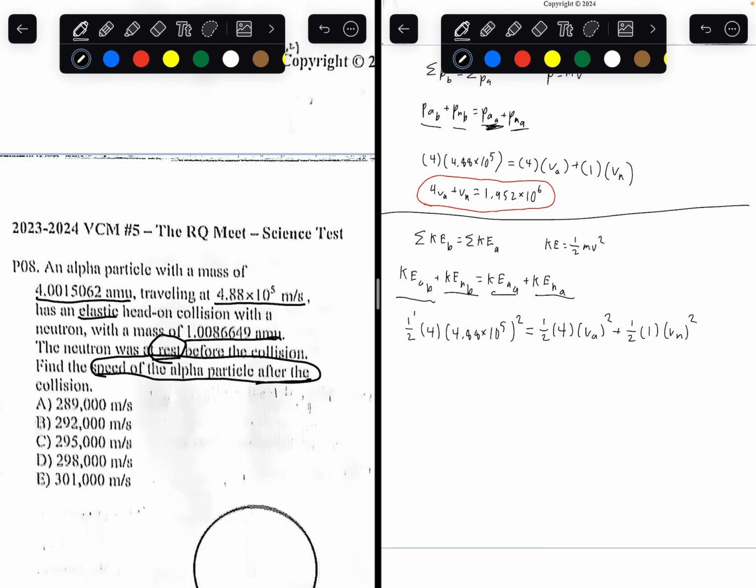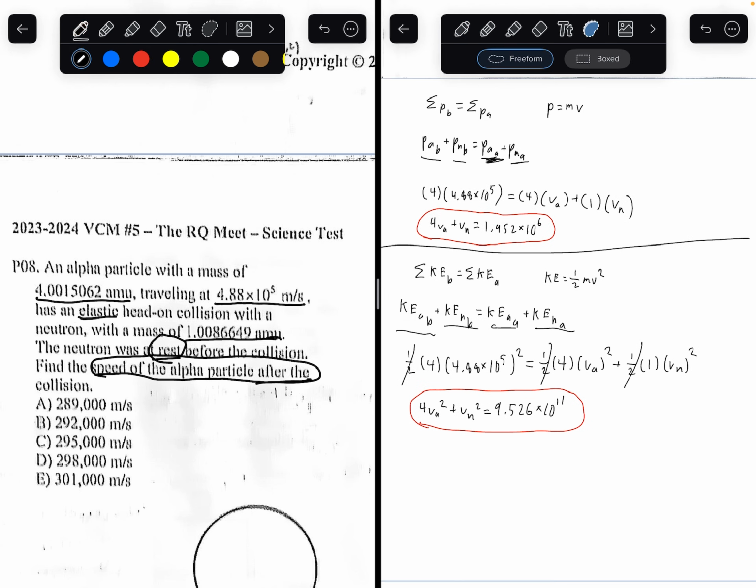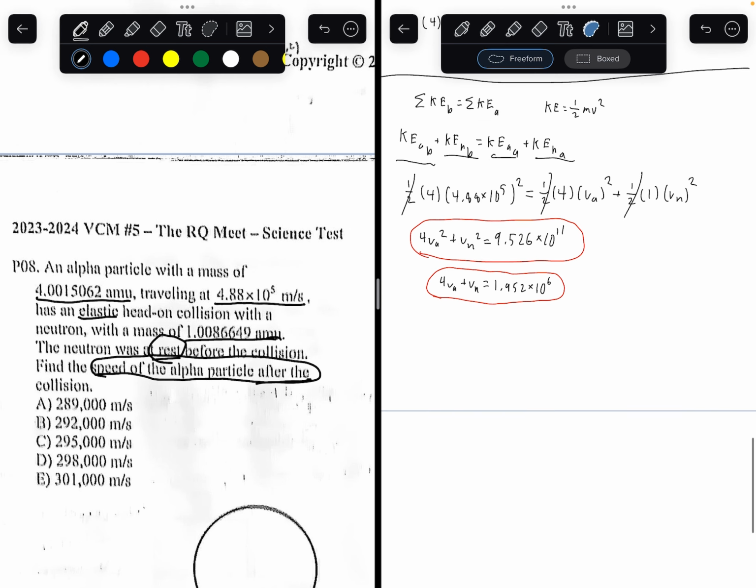Now let's write that as simplified as possible. We can first cross out 1/2 on both sides because you can multiply both sides by 2. You would get 4VA squared plus Vn squared equals 9.526 times 10 to the power of 11. This is your second equation. So let's bring our two equations down. And what can we do with these two equations?